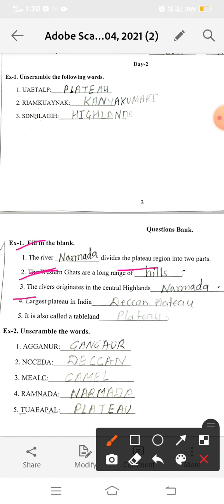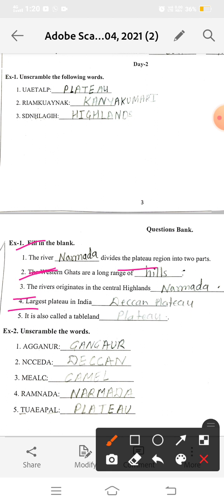Narmada river originates in the Central Highlands and flows westward and meets the Arabian Sea.